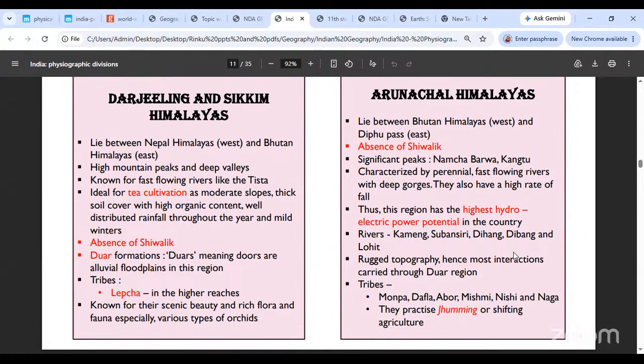Kameng, Subansiri, Dihang, Dibang, and Lohit. Okay, those are the rivers over here. Very rugged topography you will find here. So most interactions will be through the Dua region.